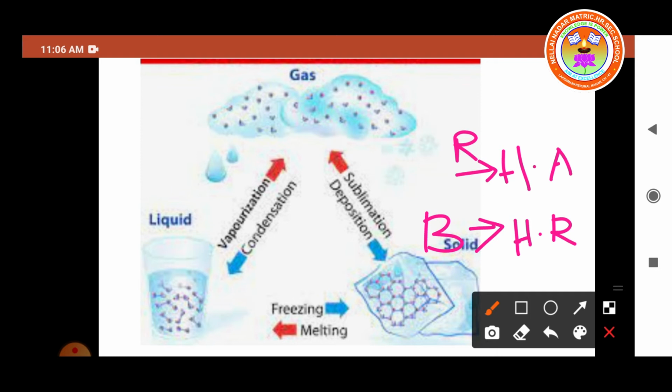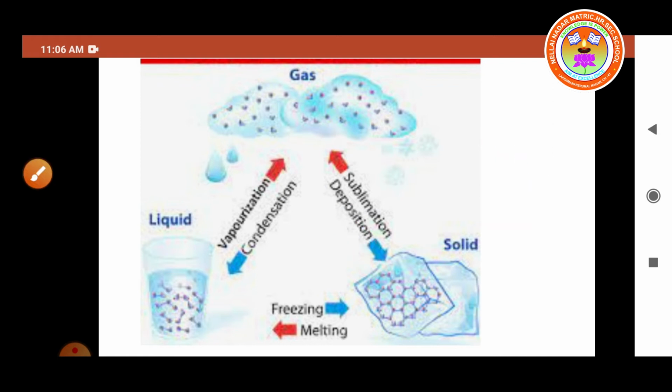So liquid becomes solid, and gas becoming solid is called deposition. When a solid is directly converted into gas when heat energy is applied, it is called sublimation. The best example we can take is camphor. It does not convert into the liquid state, it is directly converted into the gaseous state. So this process is called sublimation.